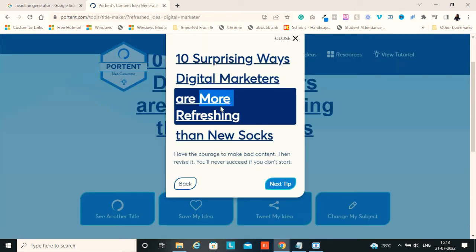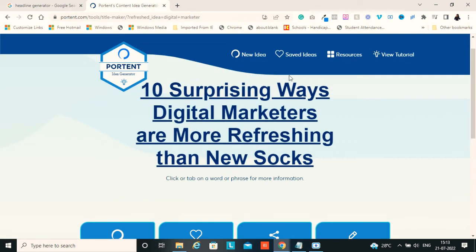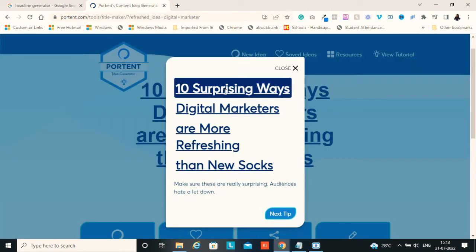And when you double click on this, it's going to show you: have the courage to make bad content, then release it. So it's going to talk about each and every single word. On a click, it's going to explain every word used in this title. So if I select the first one, 10 surprising ways, make sure these are really surprising, audiences hate a letdown. So are you talking about the 10 factors here, which are surprising factors? So they are breaking down each and every word of what we meant in this title.